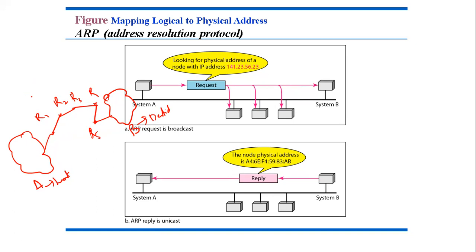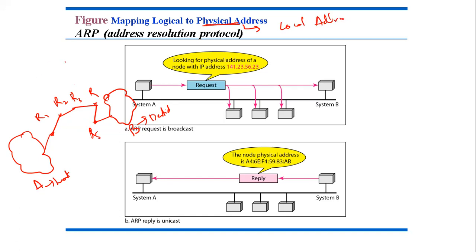However, packets pass through physical networks. R1, R2, R3 are basically physical devices. At the physical level, the host and the routers are recognized by their physical address. When the data passes through the physical layer, bit by bit, as we have seen, we will be using the physical address. Physical address is basically your local address.